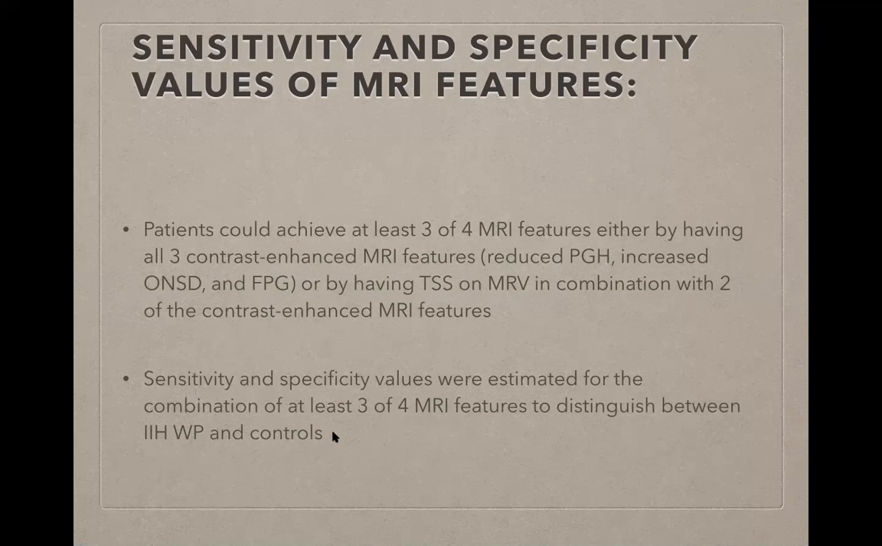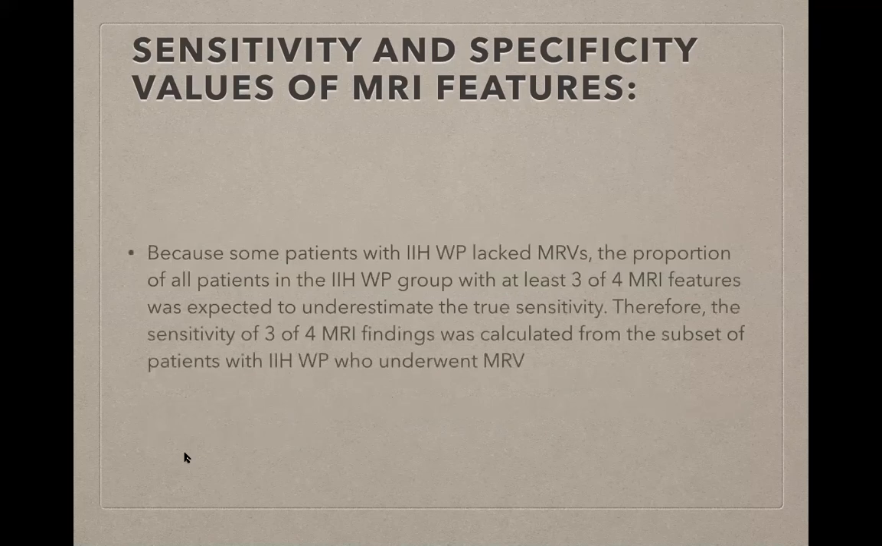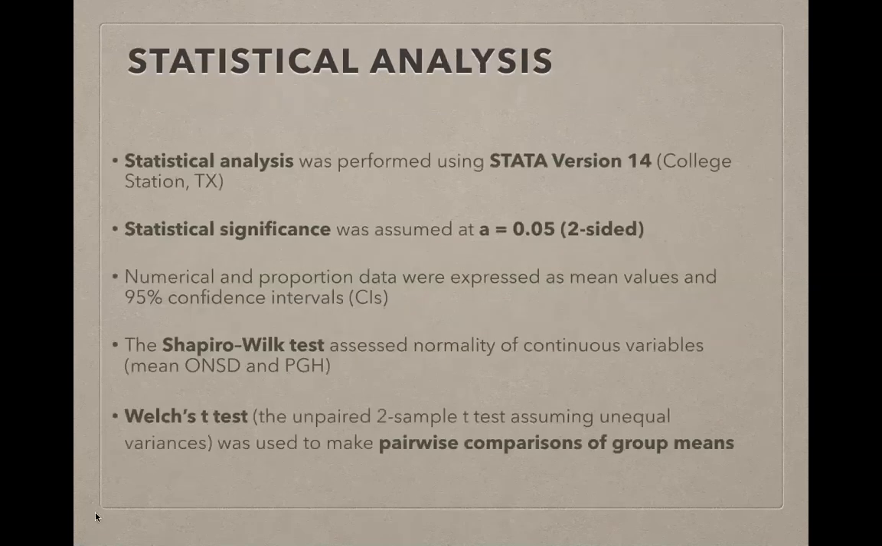And sensitivity and specificity values were estimated for the combination of at least 3 of 4 MRI features to distinguish between the IHWP and the controls. Because some patients with IHWP did not have MRVs, the proportion of all patients in the IHWP patient group with at least 3 of the 4 features was expected to underestimate the true sensitivity. Therefore, the sensitivity of these findings was calculated only from the subset of patients that actually underwent the MRV. So that was it for the MRI features.